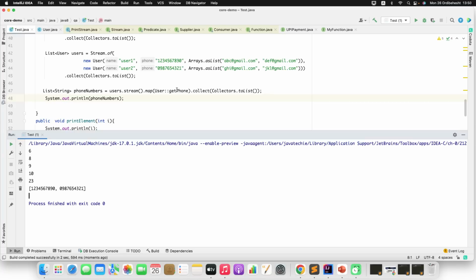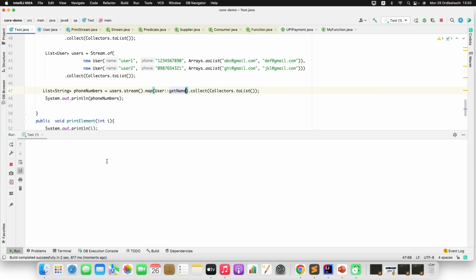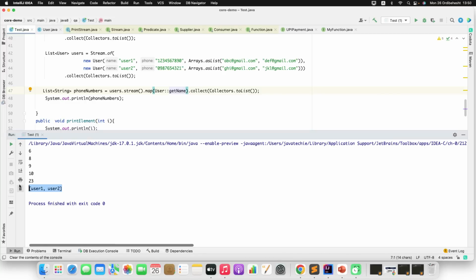Now you understand how to get a single field from the object or the list of objects using map. If you want to just get the names of all the users, you can just do getName and you can get it. Let me run this. You're getting the names as a list. So this is what you can do using map. If your class has a single field, then you can directly use map.